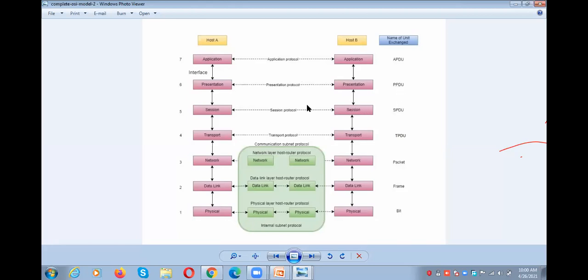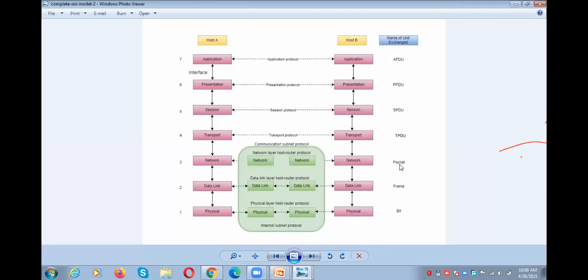Next one, the session layer, with its session layer data unit. This is TPDU, the transport layer data unit.